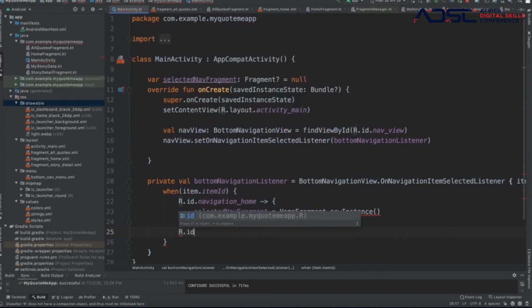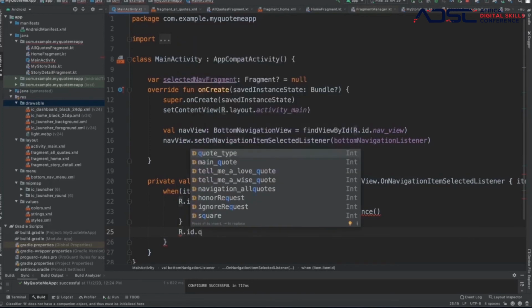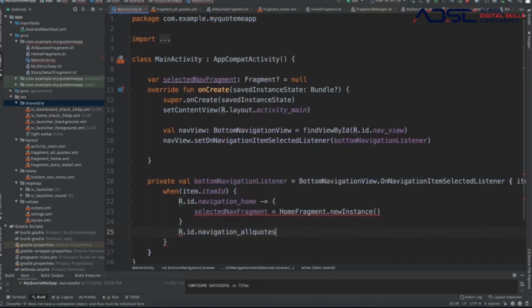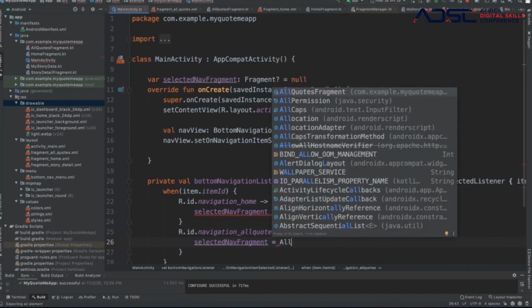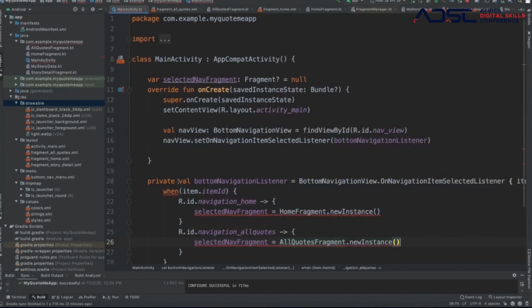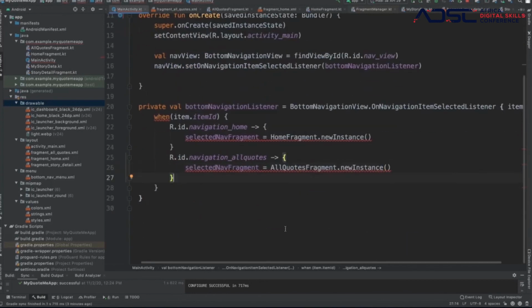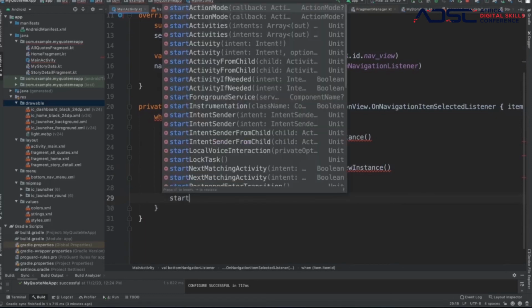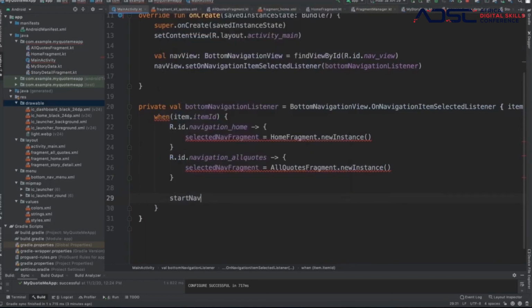And when you click on all codes, navigation all codes, assign the all codes fragments and open that, right? And then we come here and we do a start. We want to start the fragment. You remember that? Start navigation fragment.